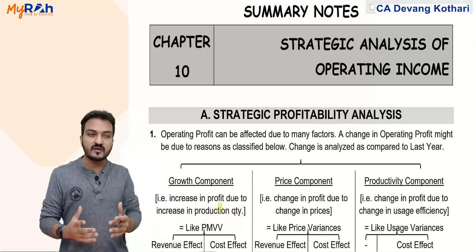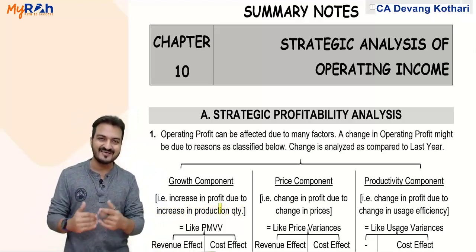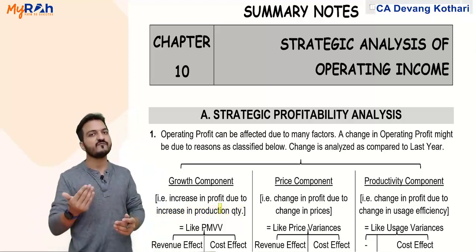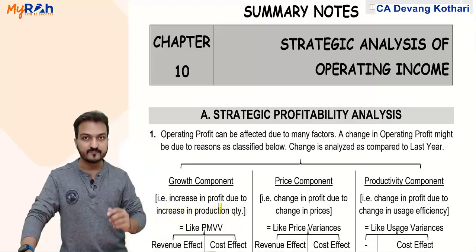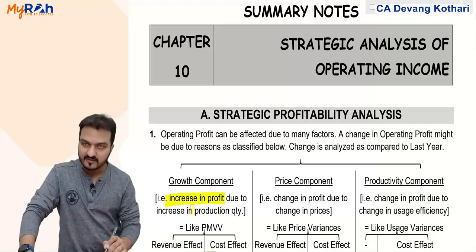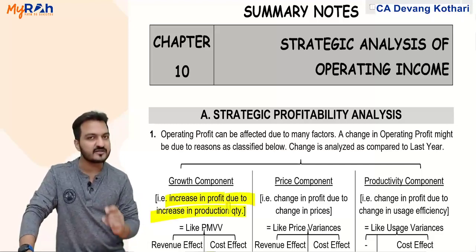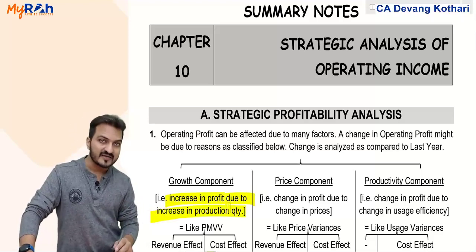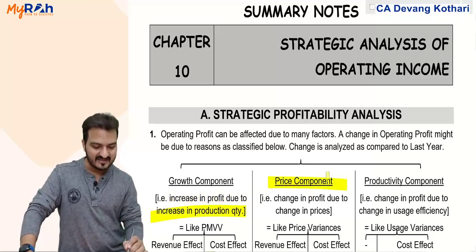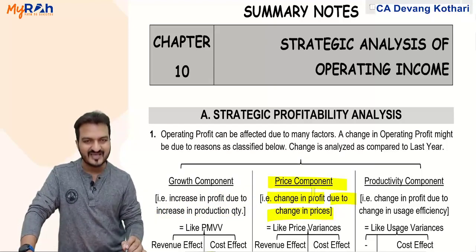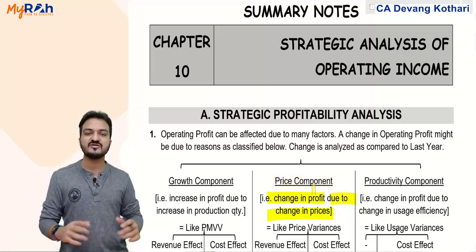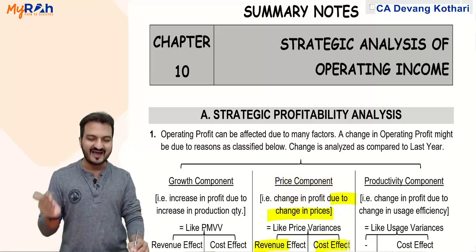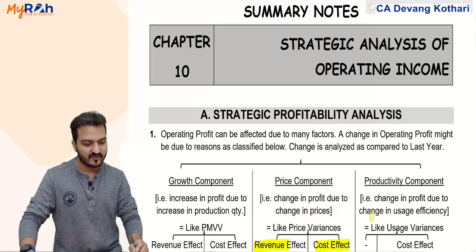Now if the quantity of my finished goods is increasing, obviously profit will increase. The growth component will calculate the increase in profit because of the increase in quantity of finished goods. The price component is the change in profit because of change in prices, both selling prices and cost prices, we will identify both ways there.